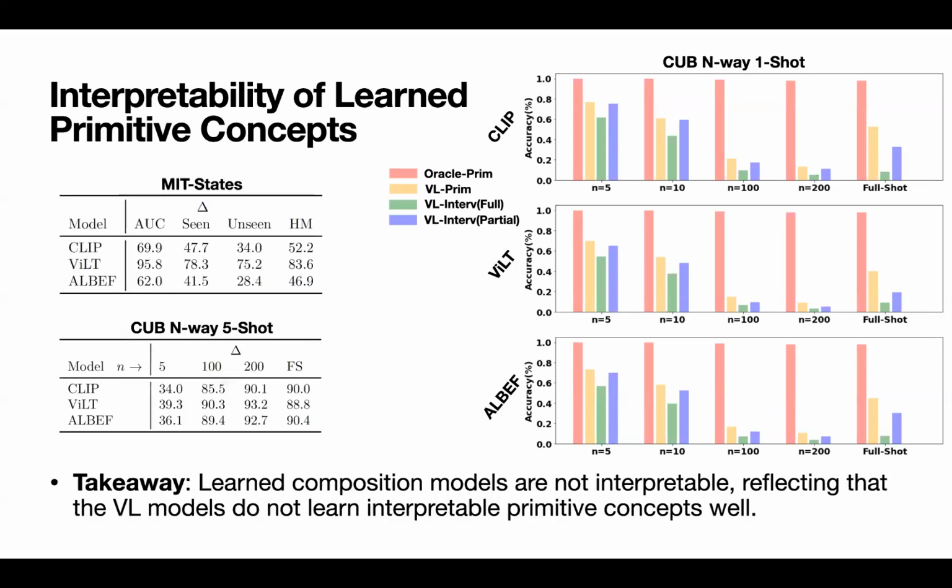Furthermore, we showcase the interpretability metrics over two datasets, MIT States and CUB. We can see that the performance gaps are significantly large. Therefore, we draw the conclusion that the learned composition models are not interpretable, reflecting that the vision language models do not learn interpretable primitive concepts well.